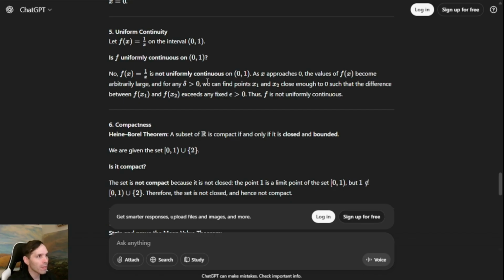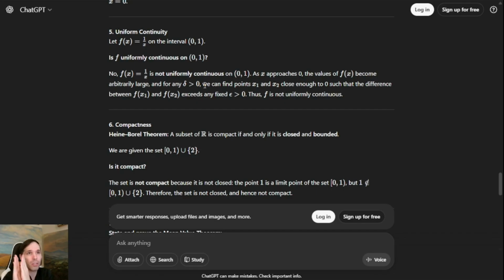So the issue here that they're alluding to is that because near 0, f of x is quite large, given epsilon, no matter what delta we choose, we can always just shift our points closer and closer and closer to x equals 0.